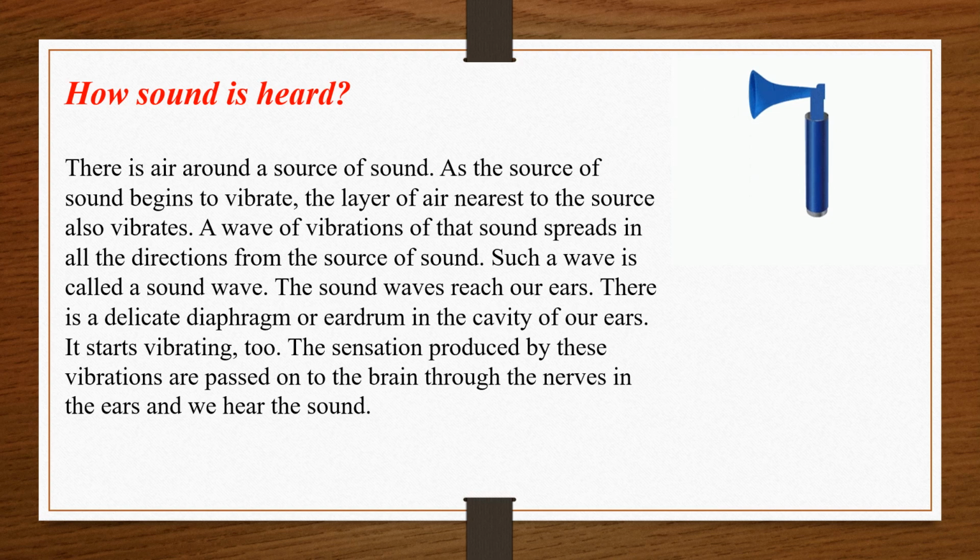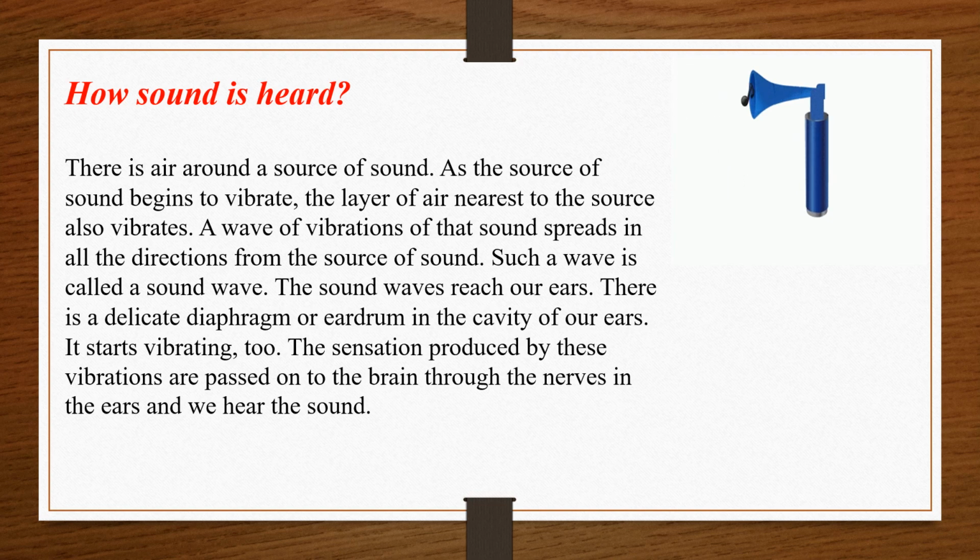Now this vibration keeps moving forward. A wave of vibration of that sound spreads in all the directions from the source of sound. Like I am speaking, in all the air that is around, these waves of vibration keep spreading. Such a wave is called a sound wave. The sound wave reaches our ears.